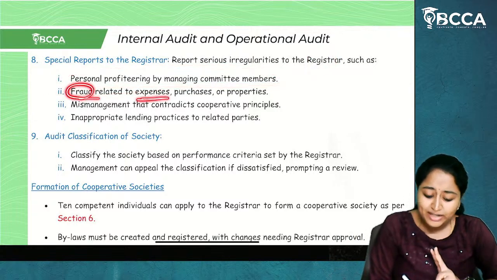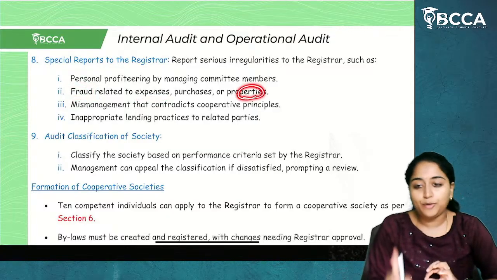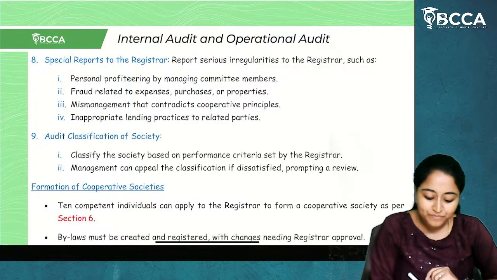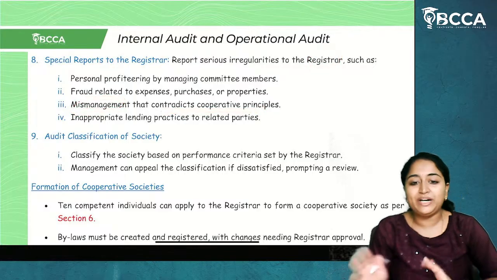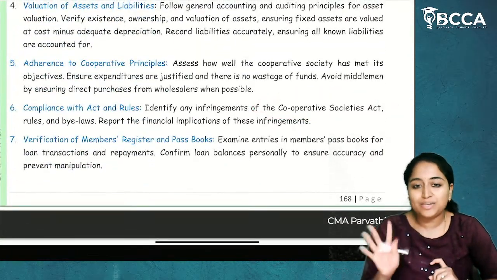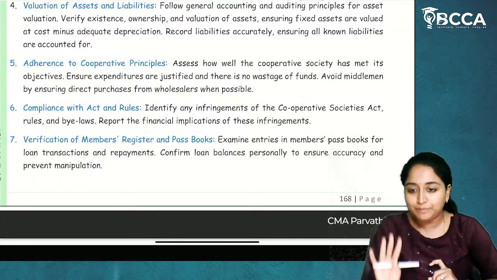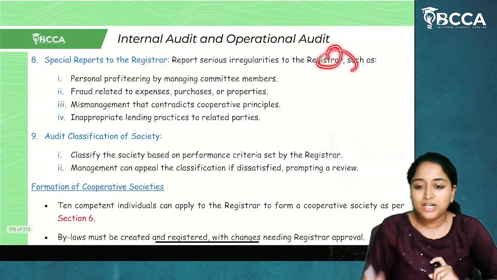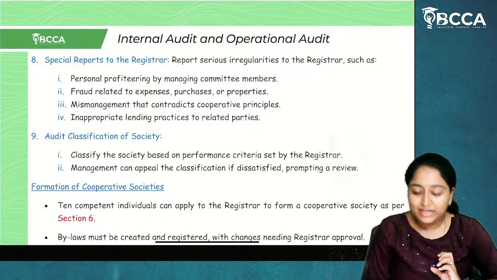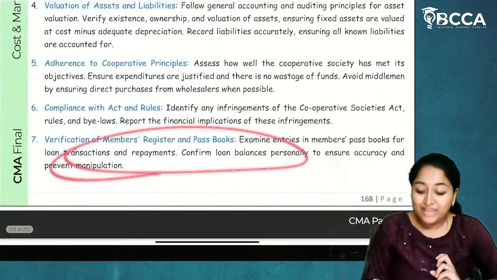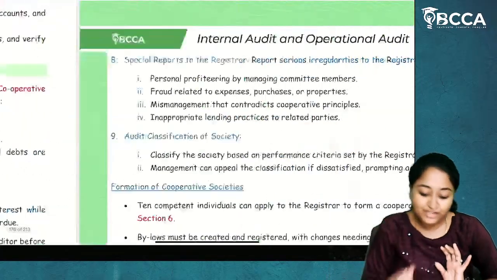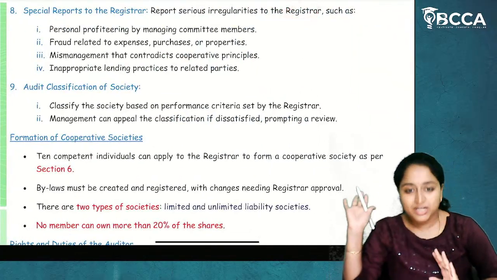Or else fraud related to expenses, purchases or properties. If there is any fraud of purchases, regarding that it has to be intimated to the registrar. Mismanagement that contradicts cooperative principles. If anything is not complied with under the Cooperative Societies Act, which is affecting the entire objective of that particular society, report it to the registrar. Inappropriate lending practices to related parties. If a loan is being provided to a related party who might be a member or a non-member, then it has to be reported to the registrar.